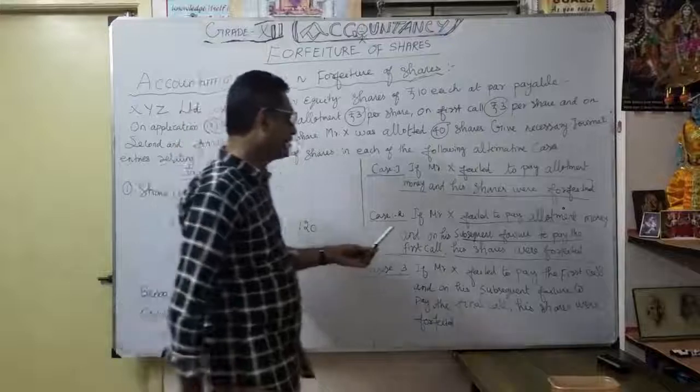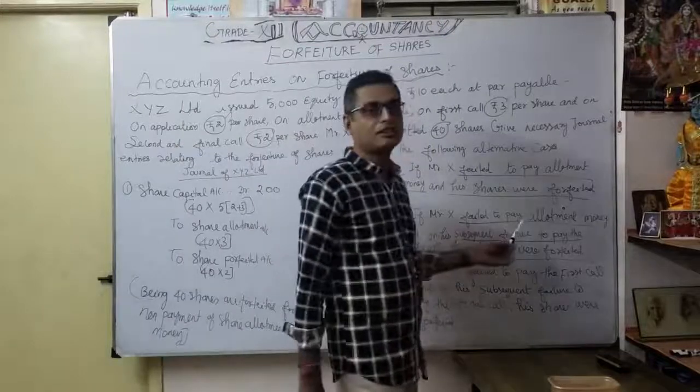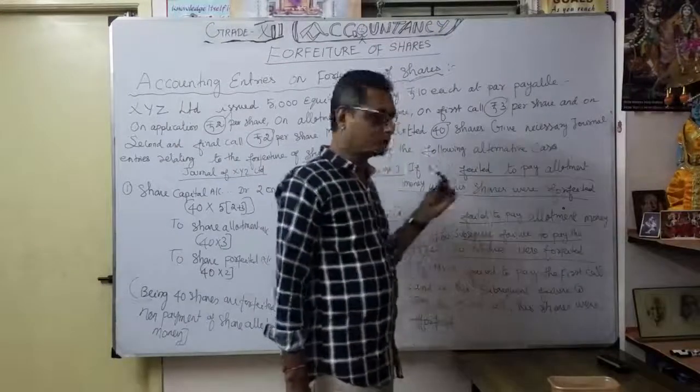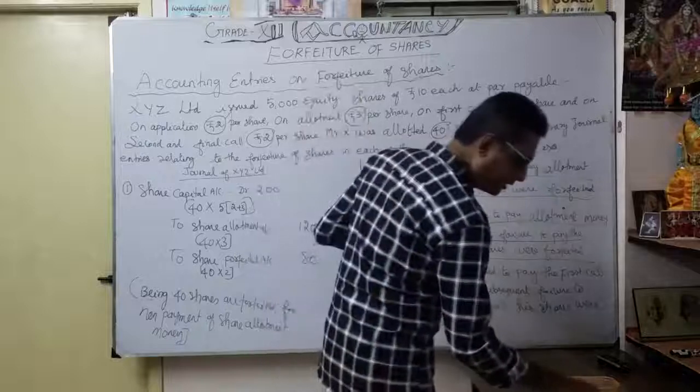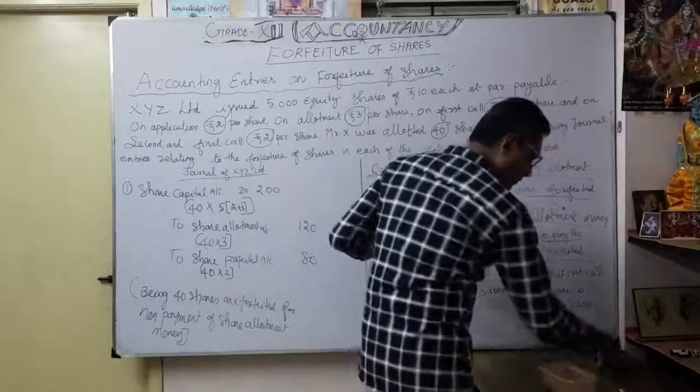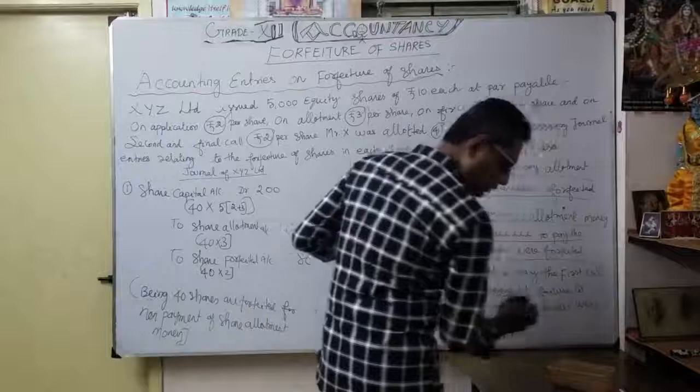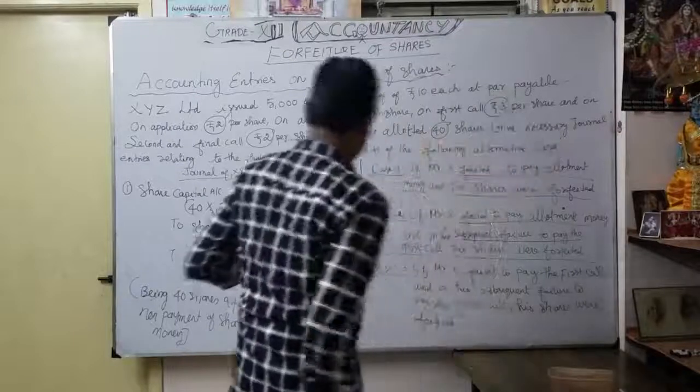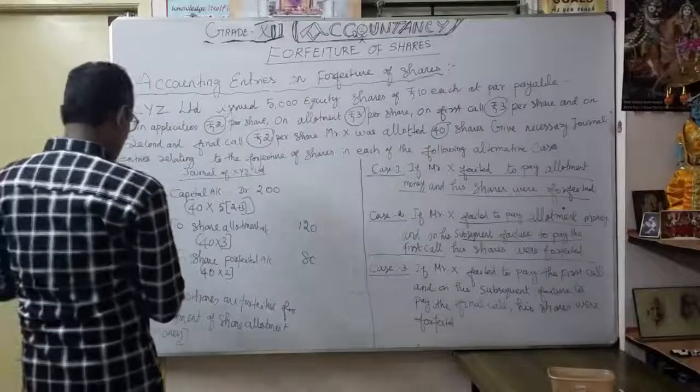Okay, this is case 2. Not only share allotment, but the first call also. So I will change it very simply here, to see how we pass the journal entry.